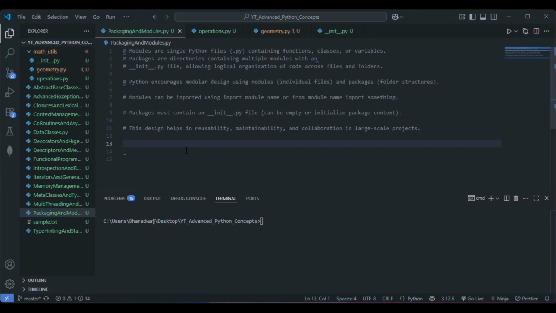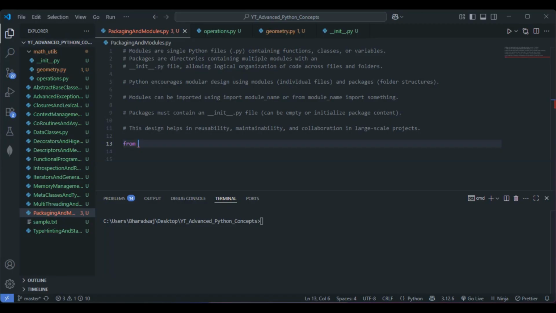I'll just show you. The first method is, suppose I want to perform add and subtract operations.